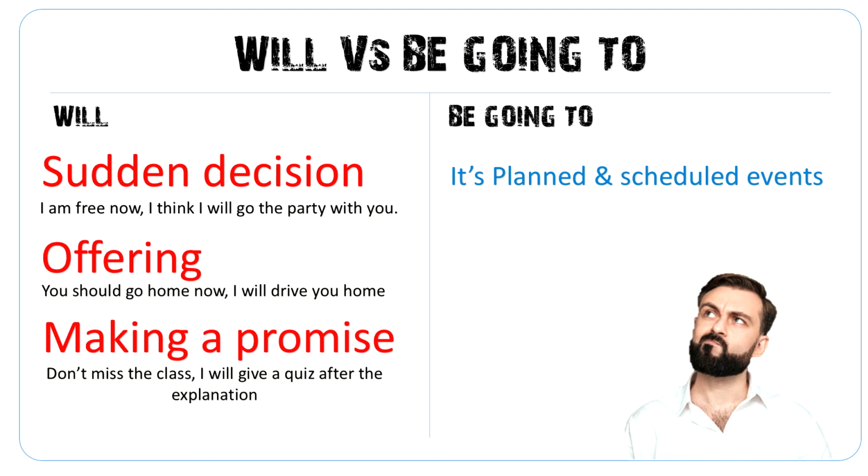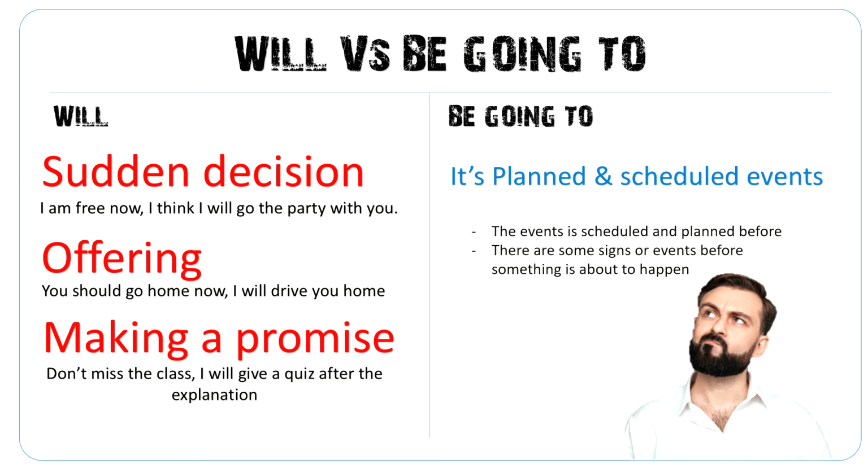So when we are talking about something that will occur in the future and is planned, you use be going to. For example, this event is scheduled and planned before. And remember, there are some signs or events before something is about to happen.